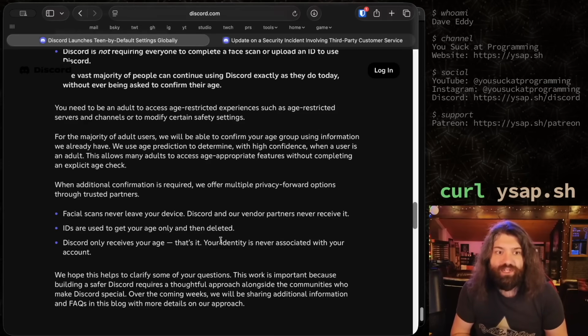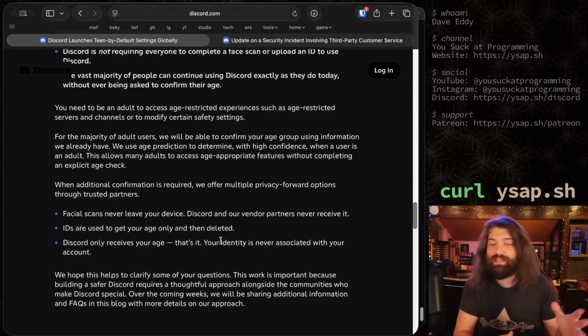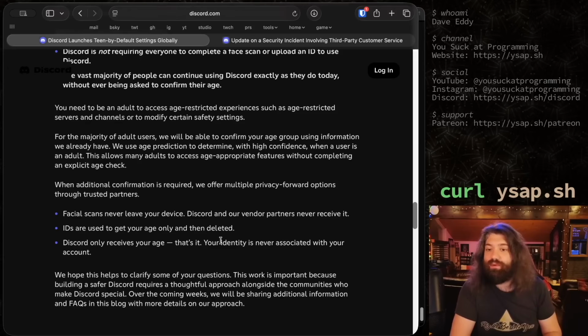"IDs are used to get your age only and then deleted." Sure. Maybe. I don't know. Again, there's just a lot of trust here. I just have to put a lot of trust here. Cool. You only get my age from the ID and then you store the PNG on your server and it gets leaked like things were leaked a couple months ago. I'm not saying this is exactly the same. I'm not saying that's exactly what was leaked. My point is, I don't know, I just worry about this stuff.